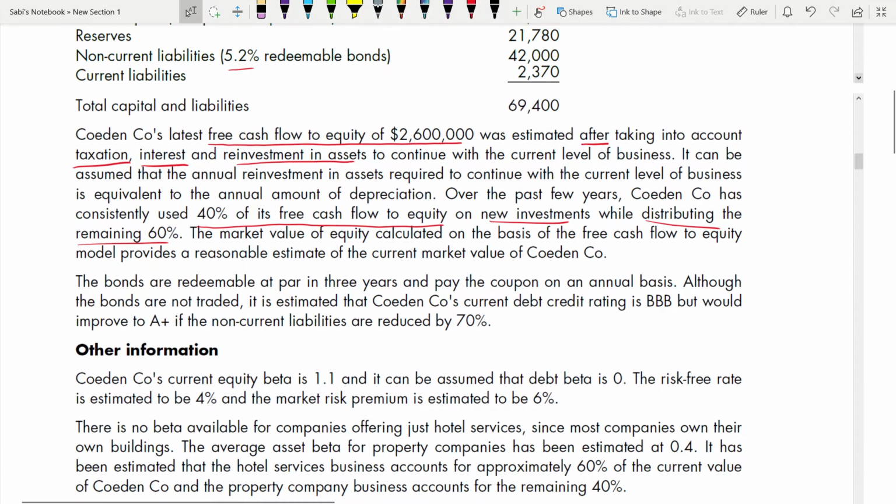Now, the bonds are redeemable at par in 3 years' time and pay the coupon on an annual basis. Although bonds are not traded, it is estimated that Coden's current debt rating is BBB but would improve to A plus if non-current liabilities are reduced by 70%. Okay, redeemable in 3 years' time. It changed from BBB to A plus. Okay, this you need to understand.